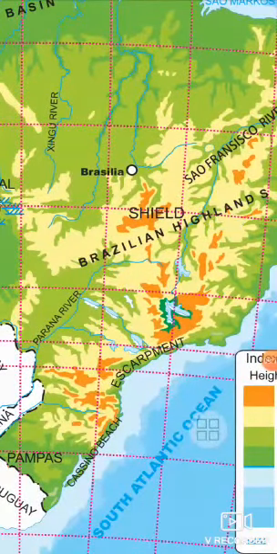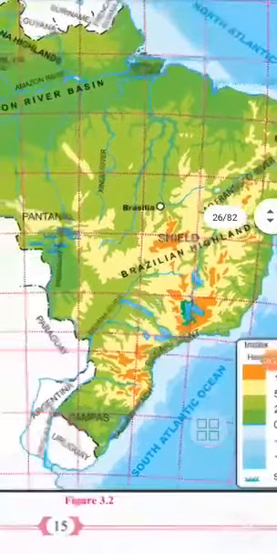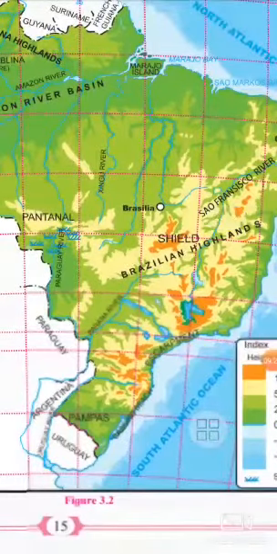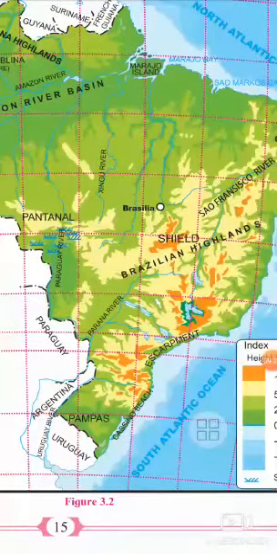Now the second physiographic division is the Great Escarpment. The Great Escarpment borders the eastern side of the Brazilian highlands. So its features: the nature and the altitude of the Great Escarpment.